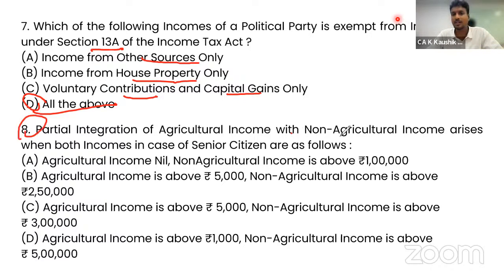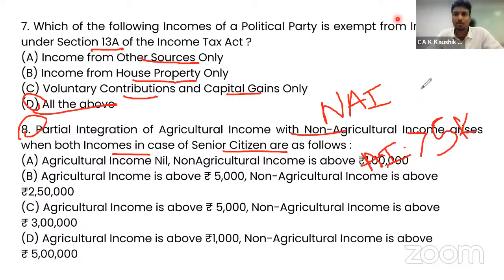Partial integration of agriculture income with non-agriculture income arises when both incomes in case of senior citizen are as follows. Now here, we know that when both non-agriculture income and agriculture income are there, the partial integration will apply. Agriculture income should be more than 5,000 and non-agriculture income should be more than the basic exemption limit. If we simply conclude without reading the question properly, then we will select option B as the correct answer.